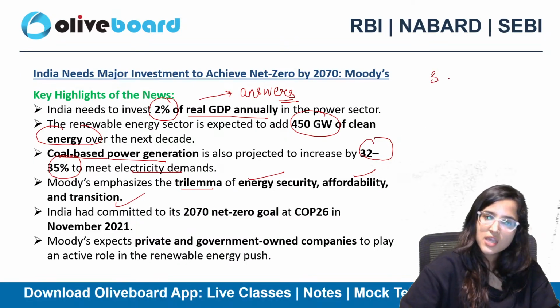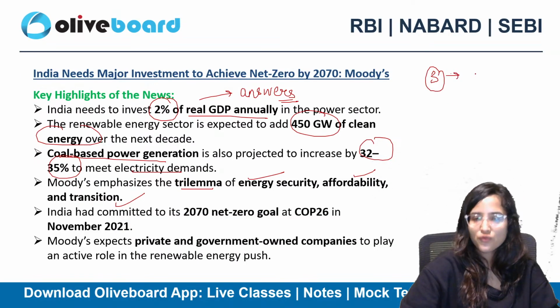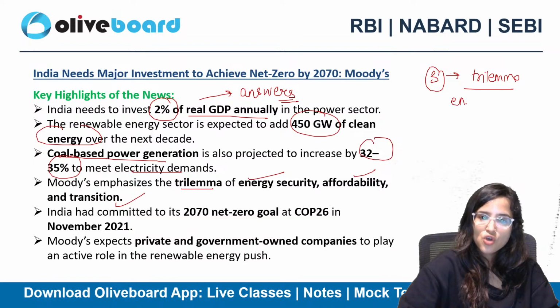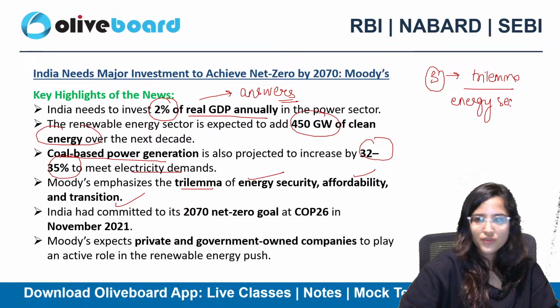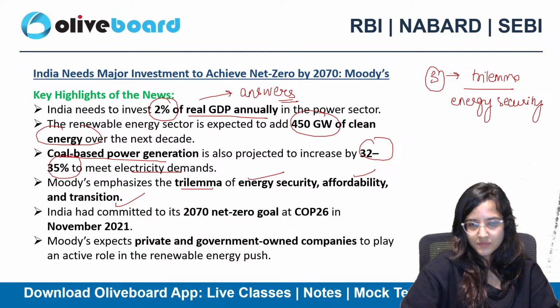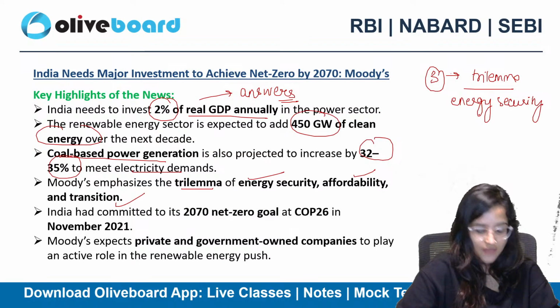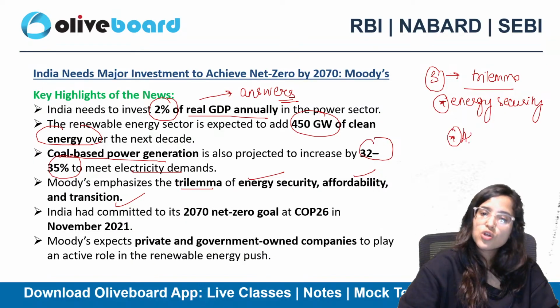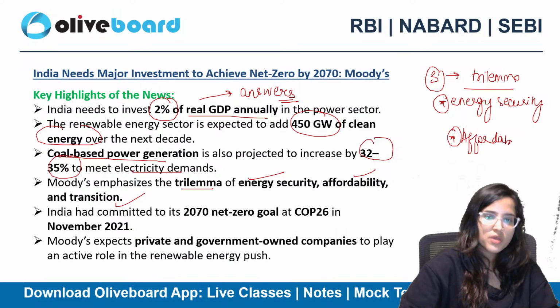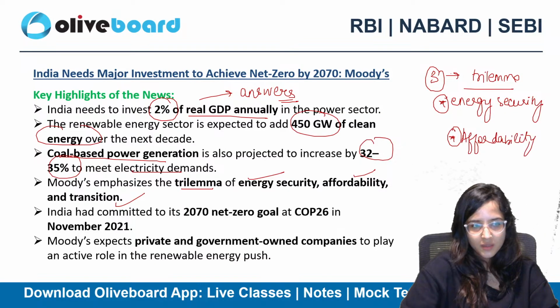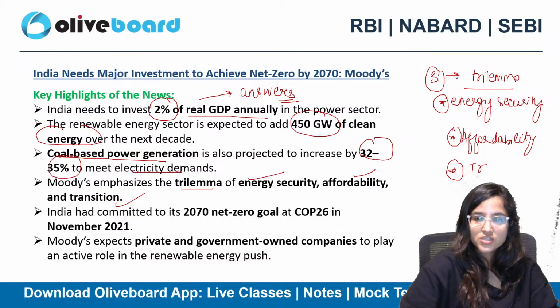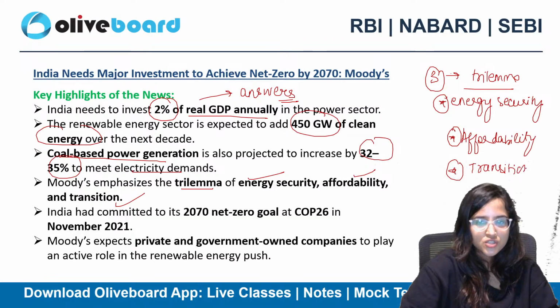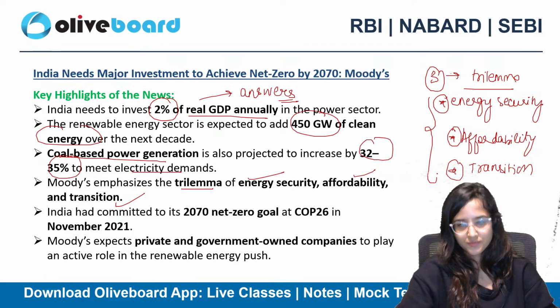So there are three things that we need to focus on, and there is a trilemma. We need to focus on energy security because of rising energy needs. Climate change is happening, energy needs have increased. But we also need to focus on affordability. It should be affordable for everyone. And the third thing is transition. How to do all these three things together is a challenge.